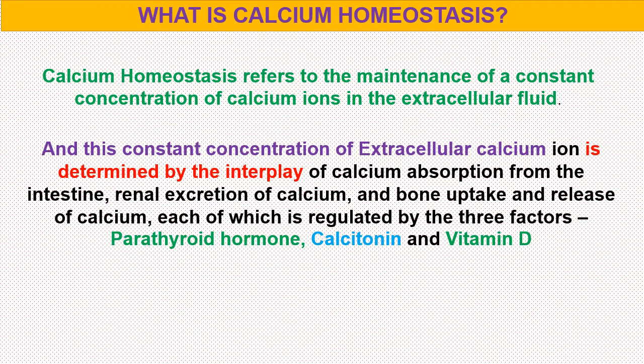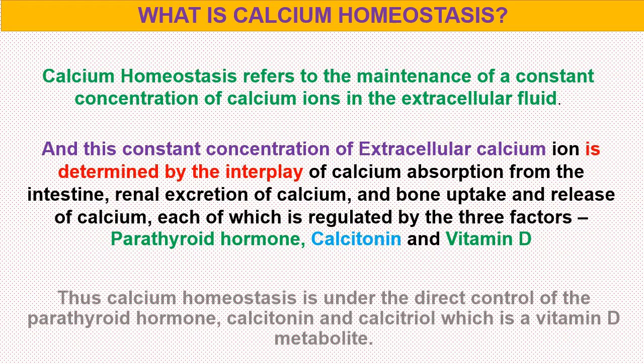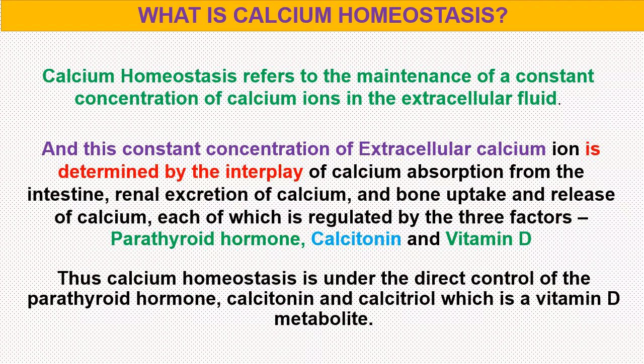This constant concentration is determined by the interplay of calcium absorption from the intestine, renal excretion of calcium, and bone uptake and release of calcium, each of which is regulated by three factors, that is parathyroid hormone, calcitonin, and vitamin D. Thus, calcium homeostasis is under the direct control of the parathyroid hormone, calcitonin, and calcitriol. Calcitriol is a vitamin D metabolite.